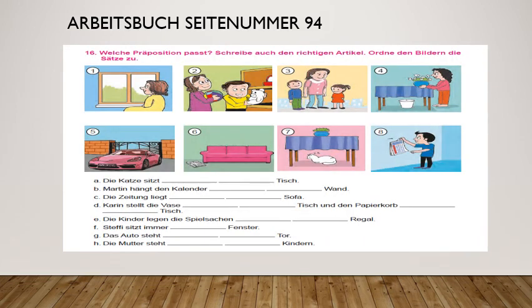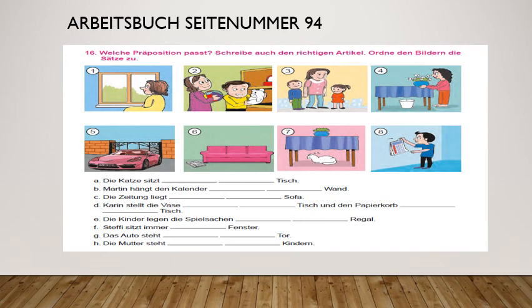Now the next exercise, Aufgabe 16. Welche Präposition passt? Which preposition is correct? Schreibe auch den richtigen Artikel. Here articles are not given. You have to write the article also. Ordne den Bildern die Sätze zu. Also arrange the pictures along with the sentences. So you have to see the direction in the picture, and accordingly you have to choose the preposition.